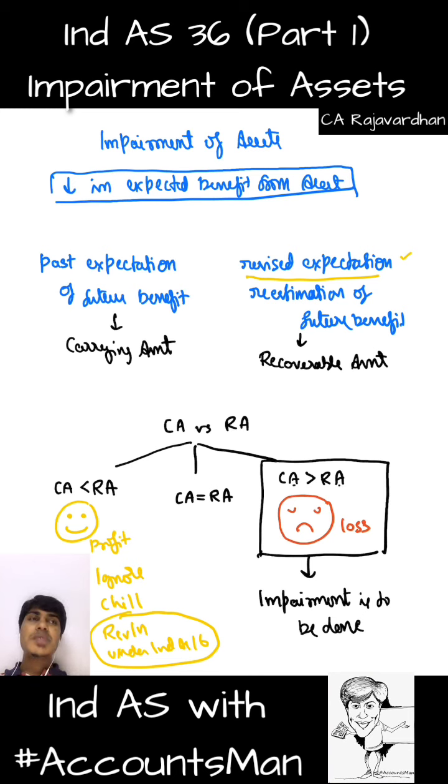It is not just the expectation from the entity, it is the reality also in the market. Market also gives a lot of indications saying that this asset is gone, guys. You have to revalue it. So don't ever get that thought that whenever the carrying amount is greater, why can't I do downward revaluation? No. Revaluation is done only when the management intends. With no indicators, you can do revaluation. But whenever you want to do impairment, there are a lot of indicators that I'll discuss in the next question.